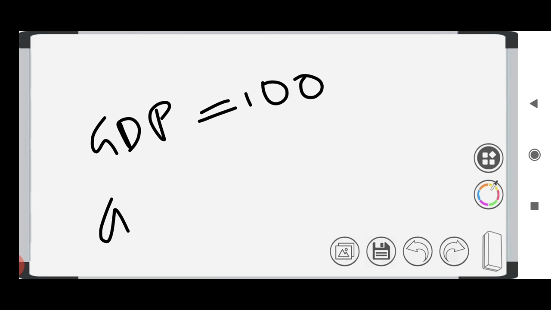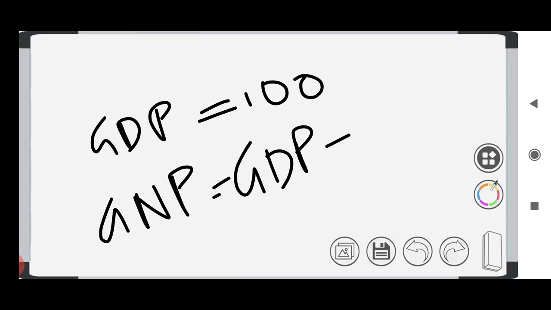In other terms, in GDP I have said 100. So GNP is equal to GDP minus foreigners inside India, who earned around 20 rupees in our case, plus citizens outside India, say NRIs.